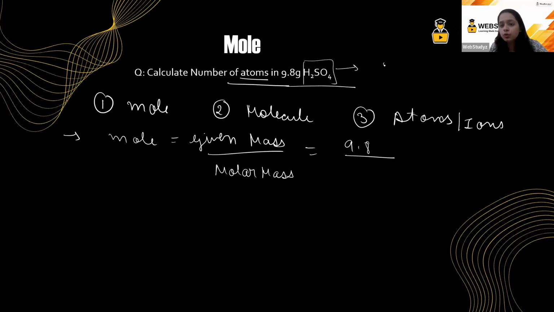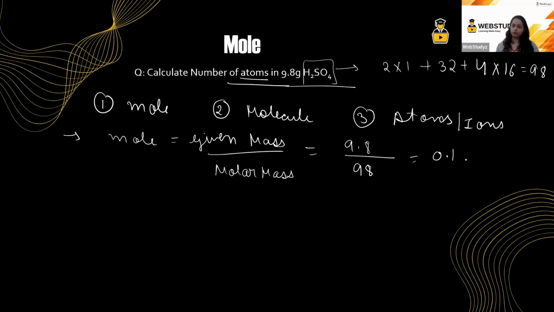That is 2 into the mass of hydrogen atom, plus the mass of one sulfur atom, that is 32, plus 4 times the mass of oxygen atom. Solve it, you are going to get 98. So molar mass is 98. Divide it, you are going to get 0.1 mole.